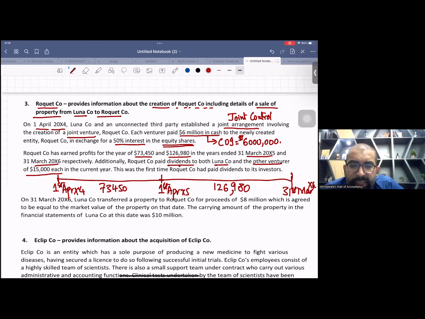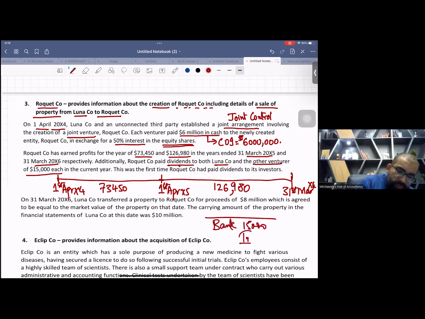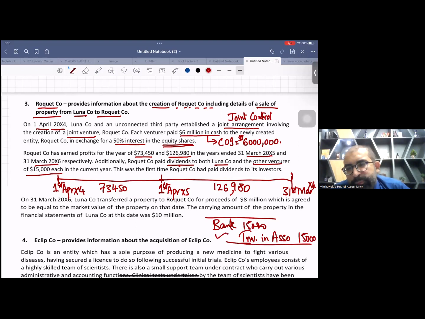Yes, the entry. Can anybody tell me the entry for dividend received from associate? Dividend received from associate, the entry is this. See, this is the entry. Bank debit and investment in associate credit. This is the entry. I'm sure majority of you don't know this, or you have forgot this, but this is the part of your course. Bank debit, investment in associate credit.